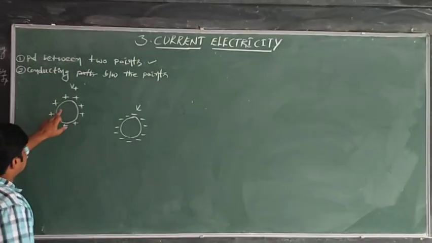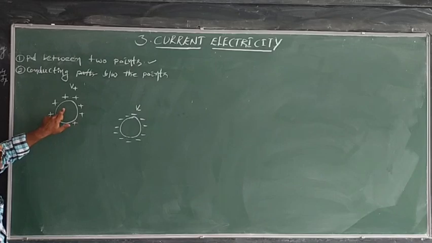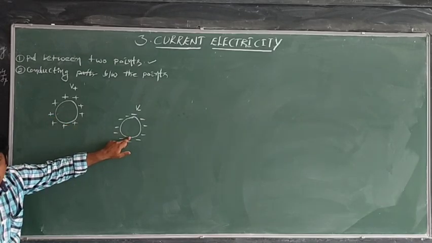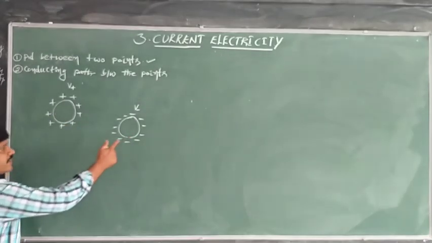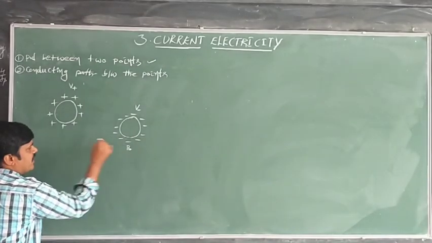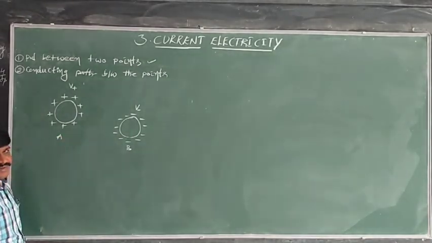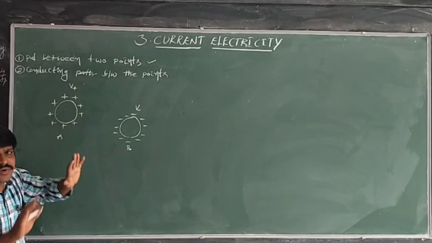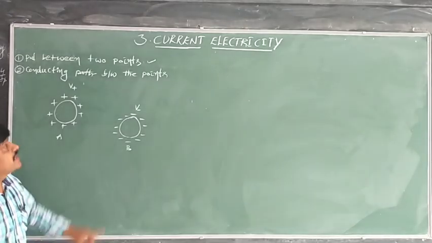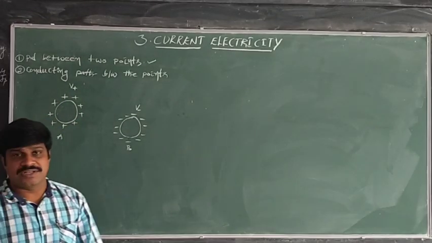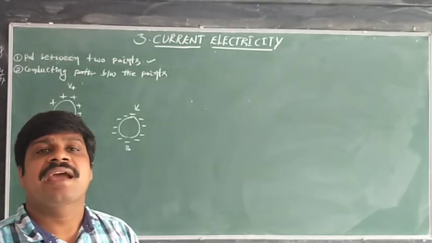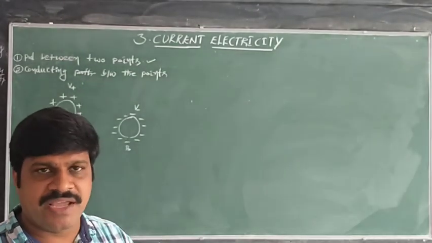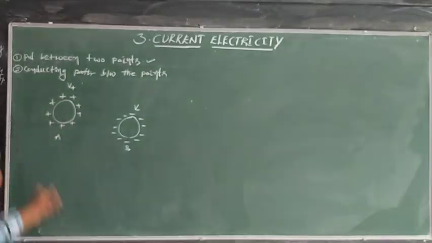Then is the positive charge flowing from here to here? No, charge is not flowing. Here negative charge is there at B. Is the negative charge flowing from B to A? No, it is not flowing. Why? Because there is another condition. There should be a conducting path between the 2 points. Between A and B, see, I am giving one conducting path.